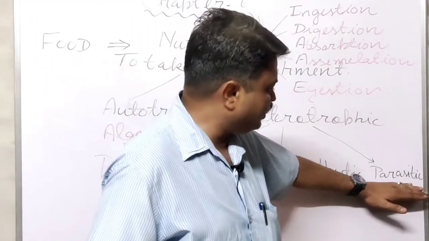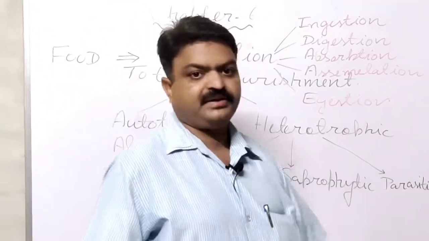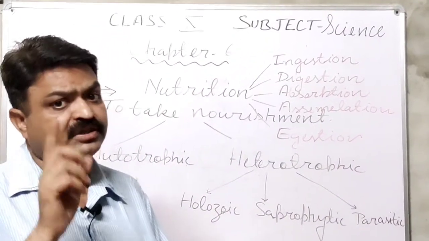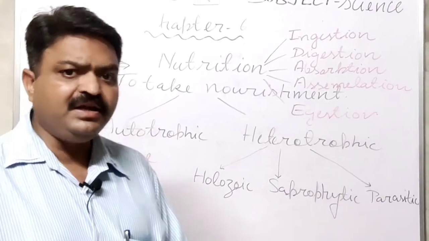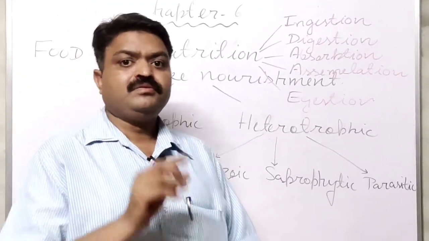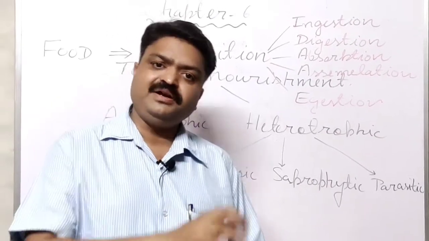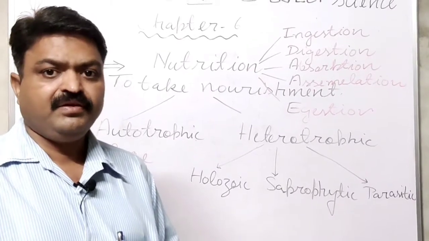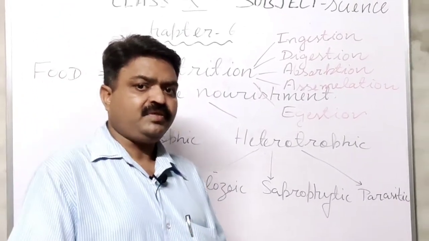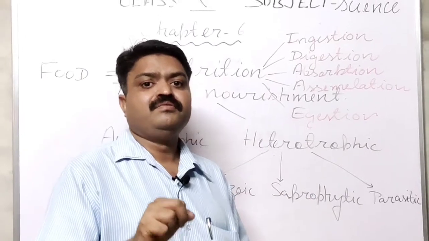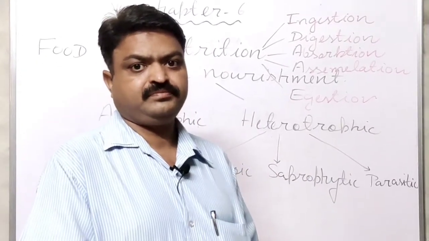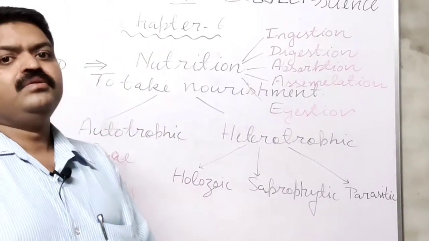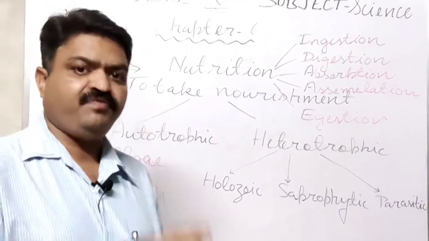Now we come to the next, parasitic. The parasitic mode of nutrition is the mode in which the living organism takes ready-made food and directly absorbs the digested food from another living organism, the host, meaning the living organism on which they are found.